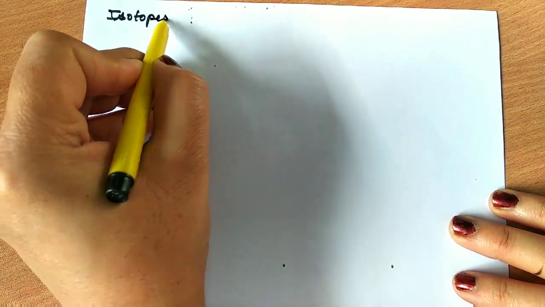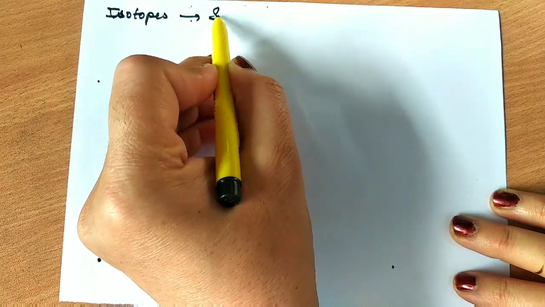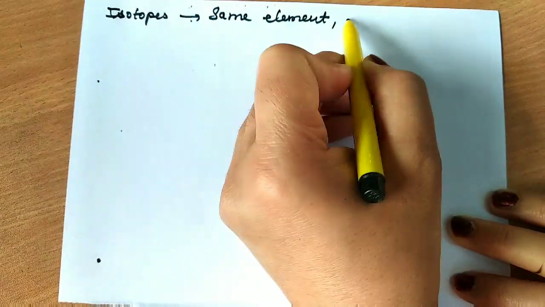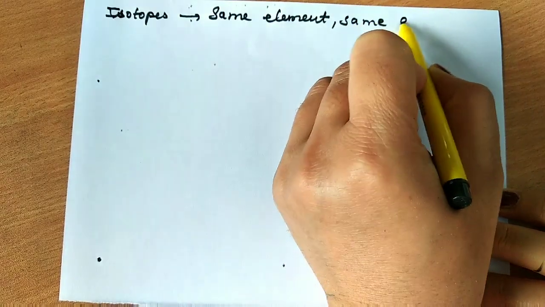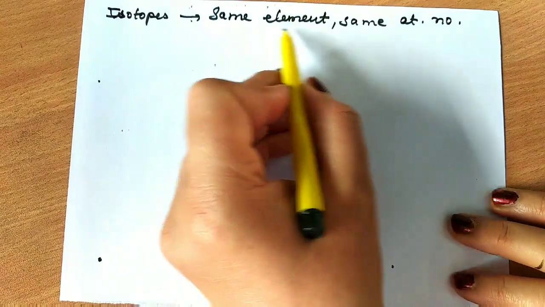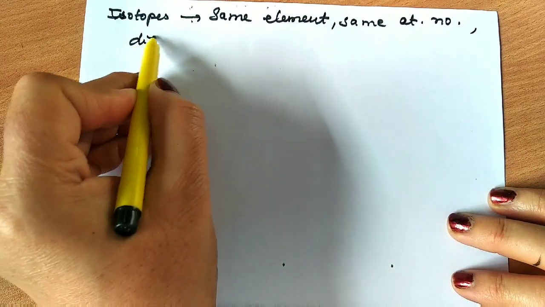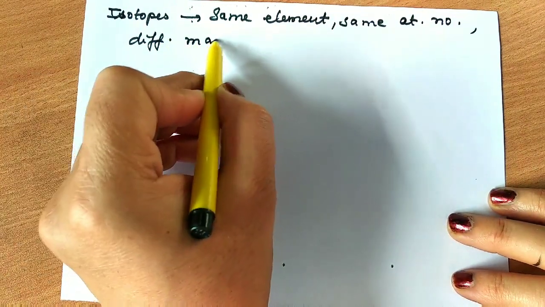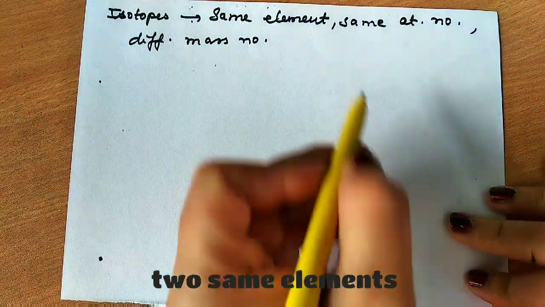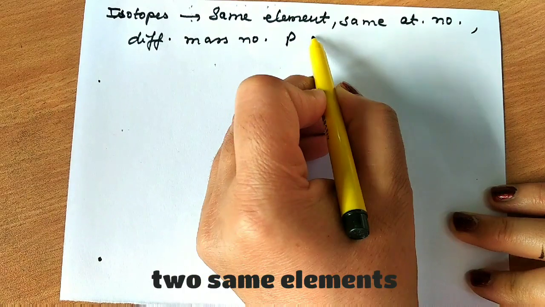isotopes. What are isotopes? They belong to the same element. First thing, they have the same atomic number. That means atoms of the same element with the same atomic number, but they have different mass number. We call them isotopes. That means their protons are the same.